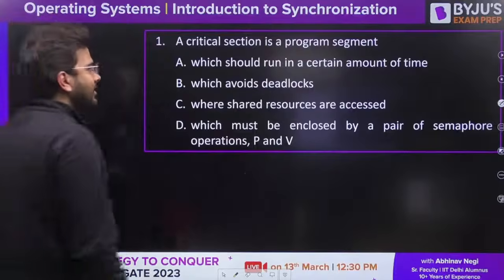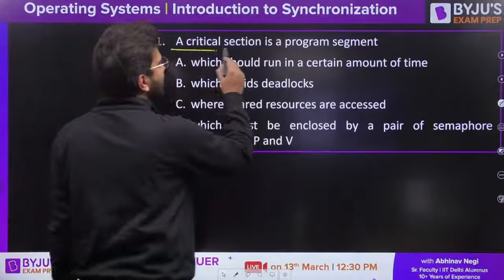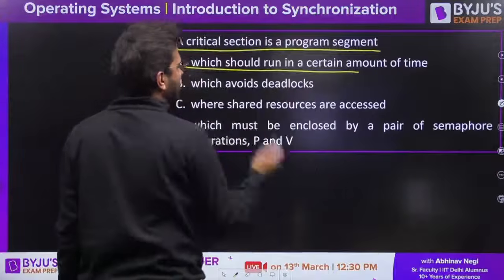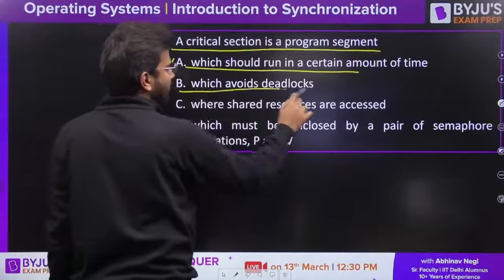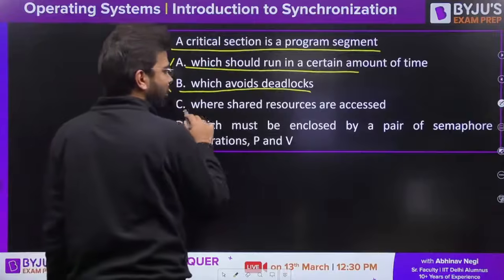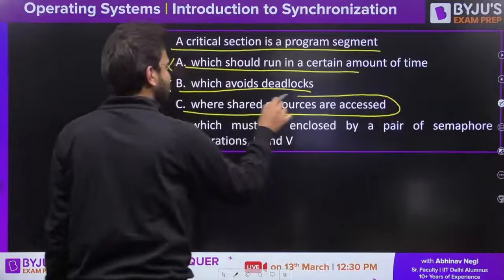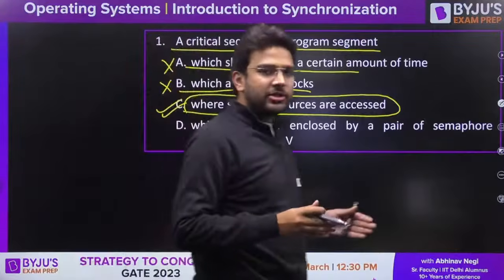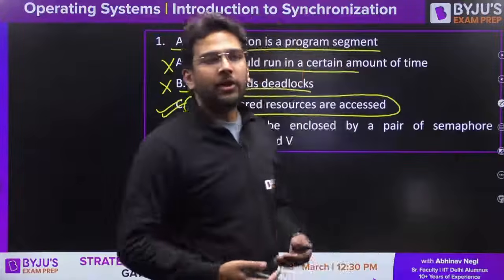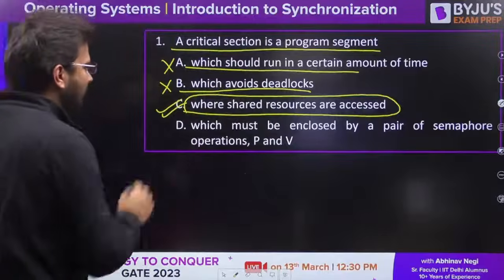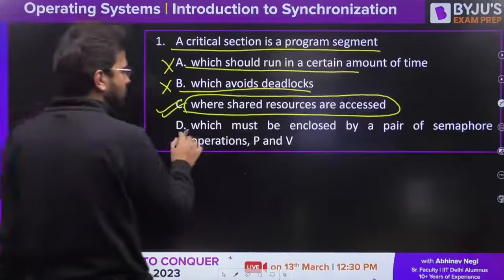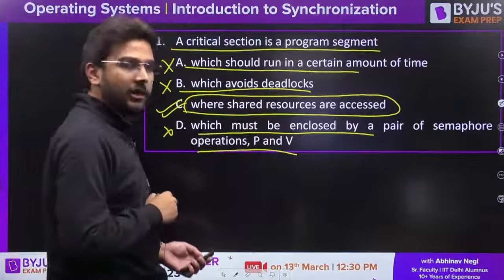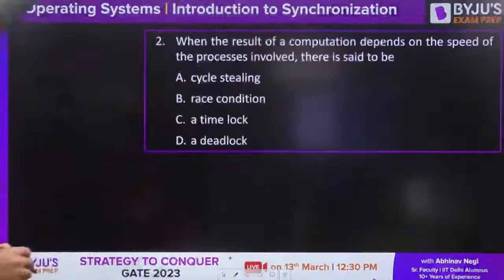Okay, let's read the question here. A critical section is a program segment. Option A: which should run in a certain amount of time. No. Which avoids deadlocks. No. Where shared resources are accessed. Yes, this is the correct answer. Critical section is a section of code where we keep all the shared resources. Which must be enclosed by a pair of semaphores P and V. No, this is not correct. Clear?